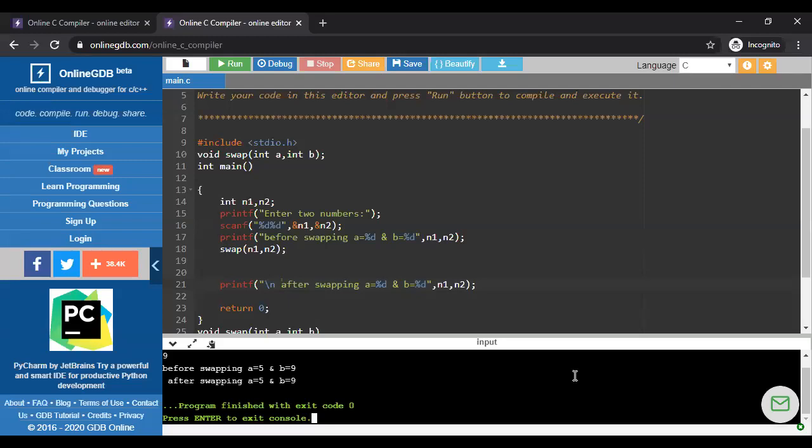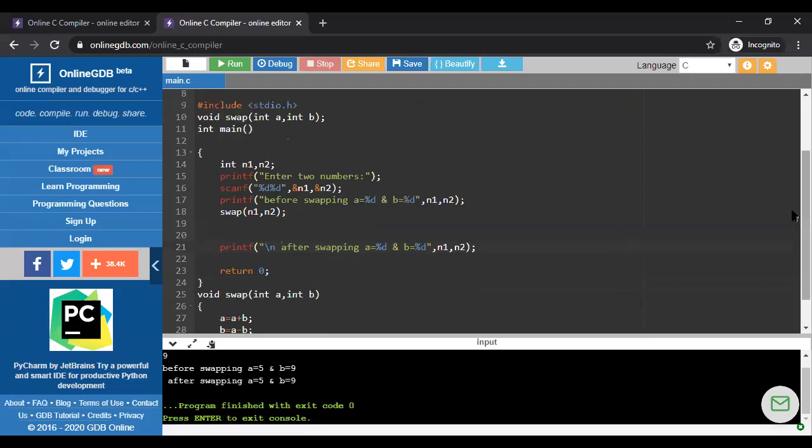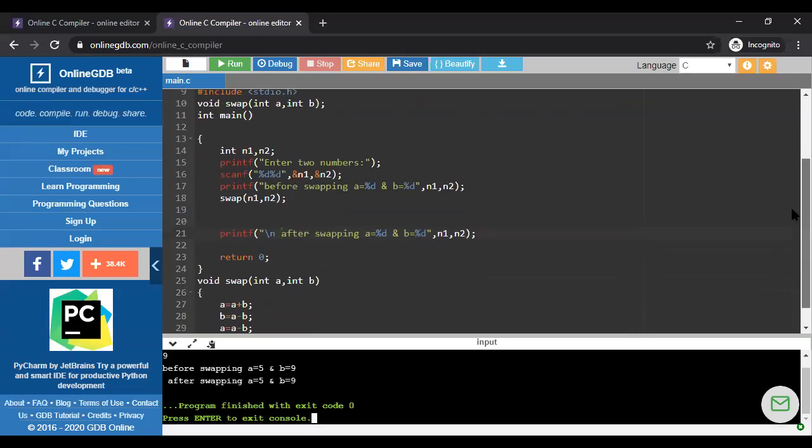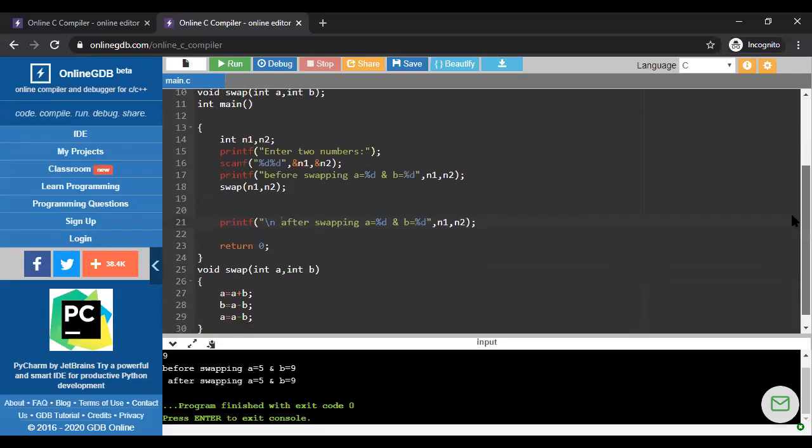Ma'am, please show the whole code. See? Where is the error? Why are the before swapping and after swapping values both the same? So where is the error? What is wrong?